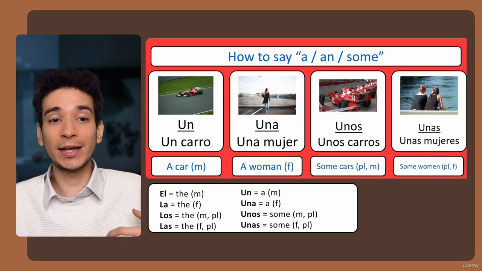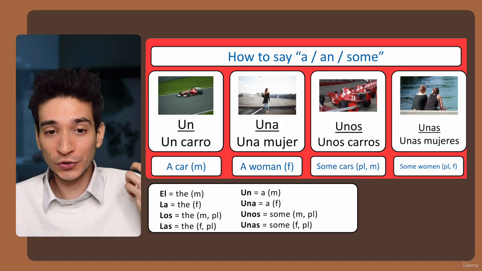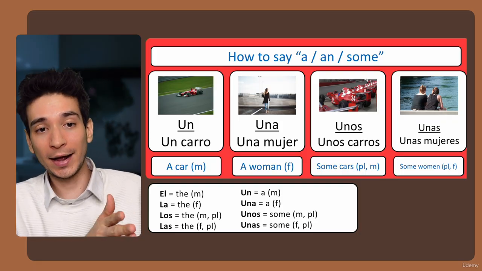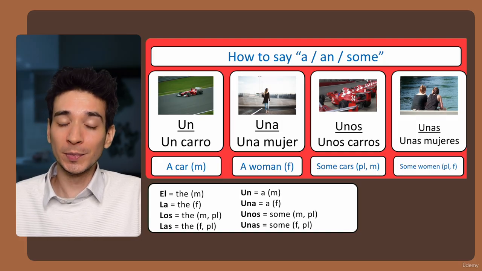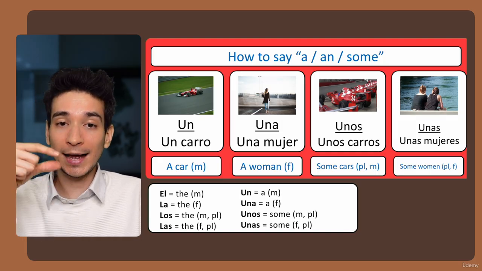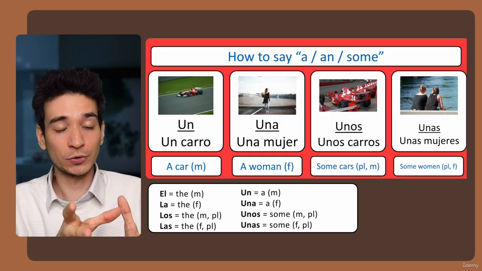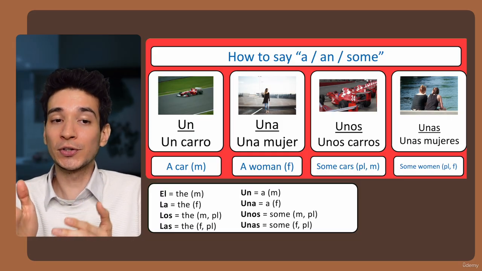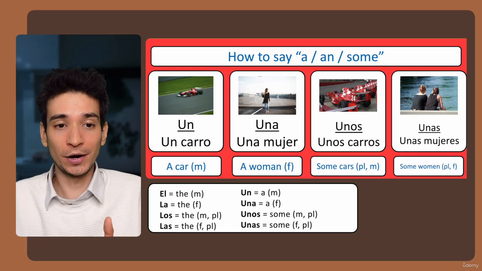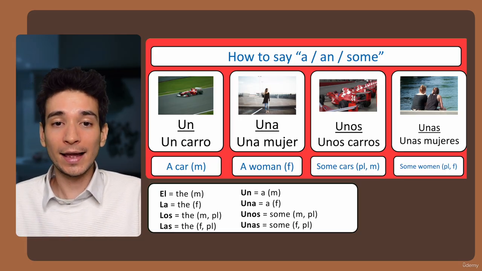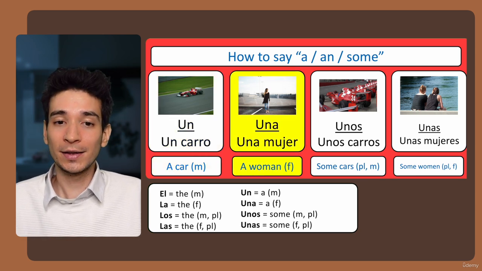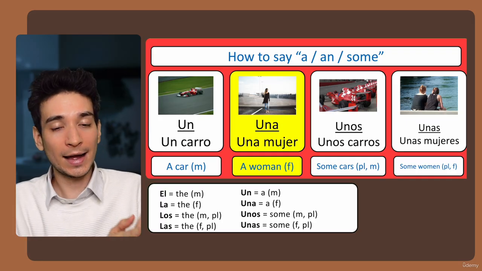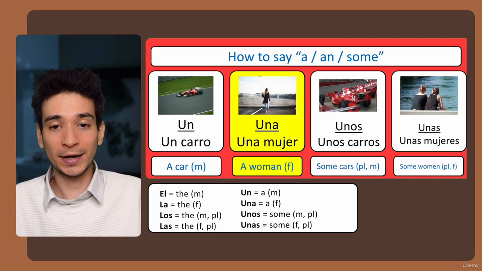And here we have how to say a, or an, or some, and it follows the same pattern as with the. So here we have un carro, which means a car. So un means a, but for masculine nouns. So carro means car, so we would say un carro, a car, un, a. And the next one is una, which means a, but for feminine nouns. So here we have una mujer, a woman, una mujer.